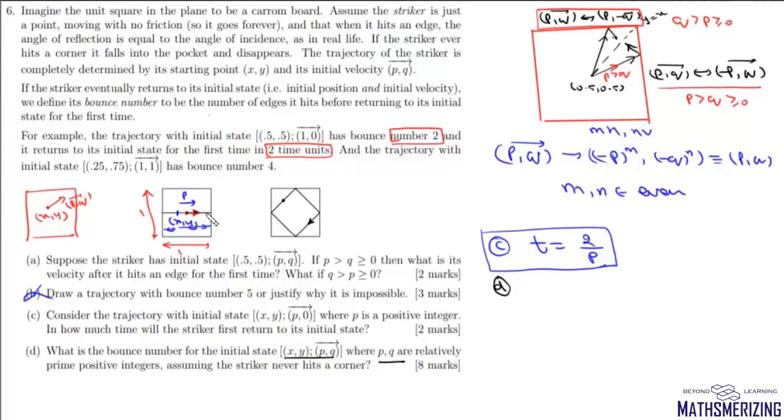Now we know that in any horizontal bounce, time taken to complete one journey is 2 upon p, and this is t horizontal, and time taken to complete one vertical journey is 2 upon q. So now let us say that after time t, the particle returns to its initial state.